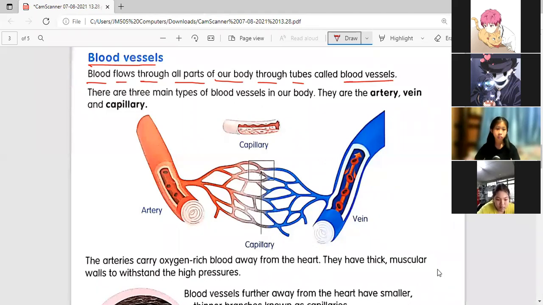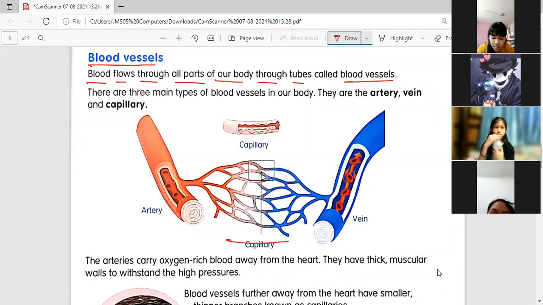Look at the drawing on page 13. Inside of that is our blood. See that? Our blood travels inside, so this is what we call the tube, or the blood vessel.